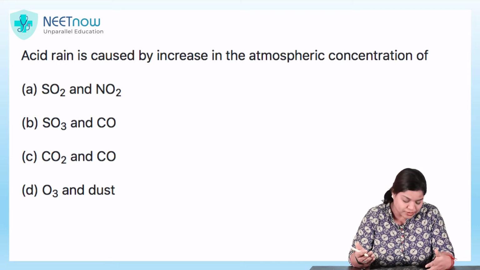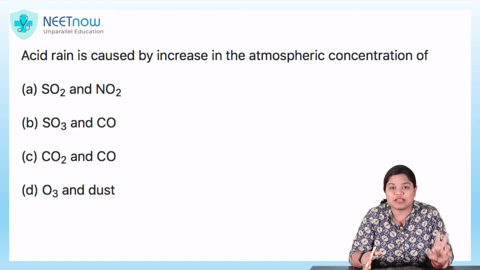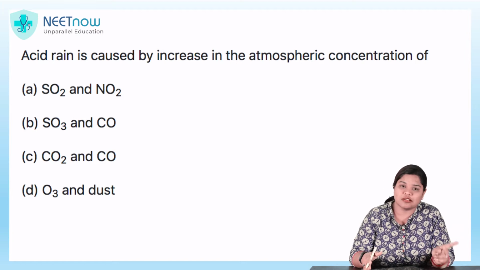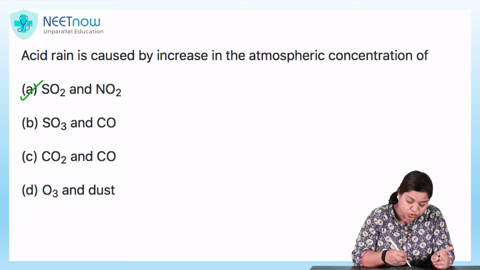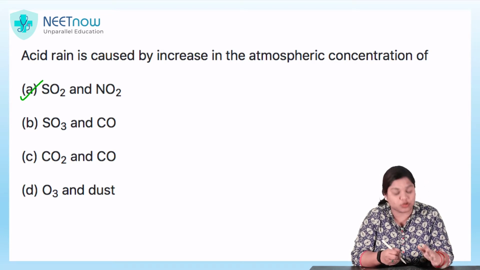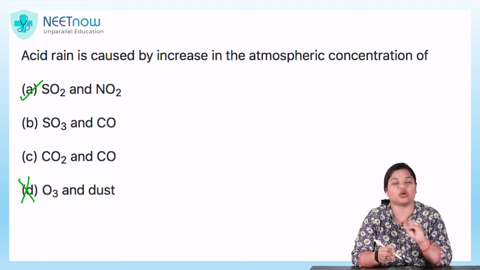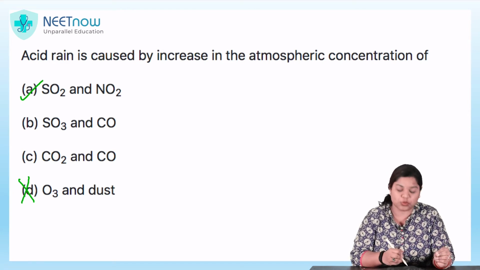The first question reads, acid rain is caused by increase in the atmospheric concentration of. What does acid rain contain? What leads to the formation of acid rain? Sulfuric acid and nitric acid are present in the acid rain. So, the correct option would be first SO2 and NO2. SO3 and CO is not possible. Again, carbon dioxide and carbon monoxide not, and ozone and dust is not at all applicable. So, your correct option is first, that is A, SO2 and NO2.